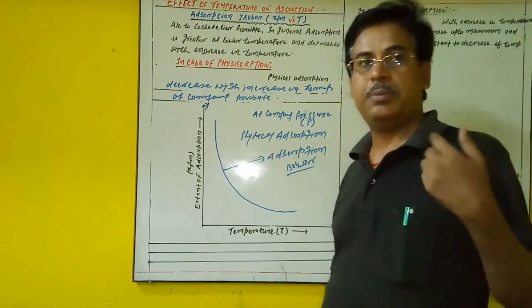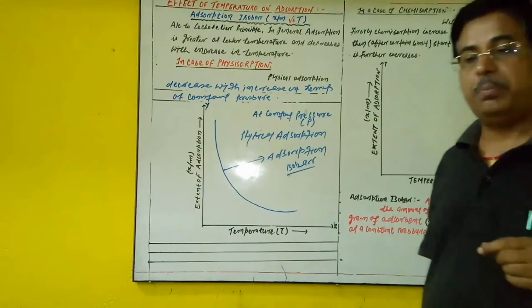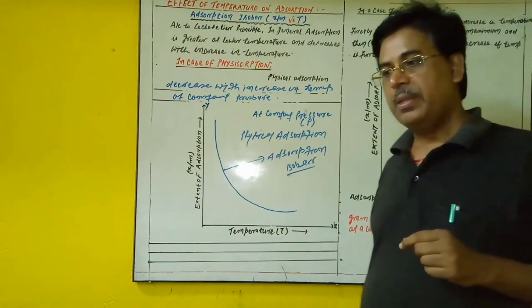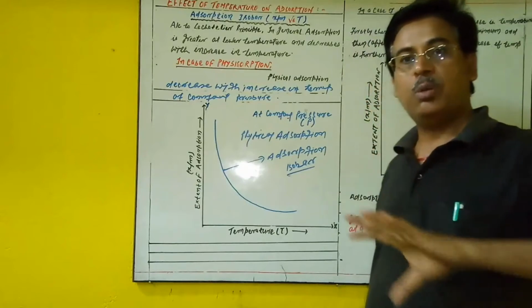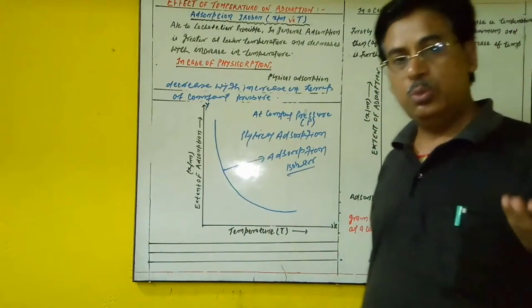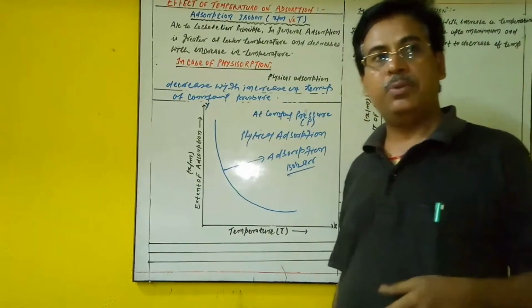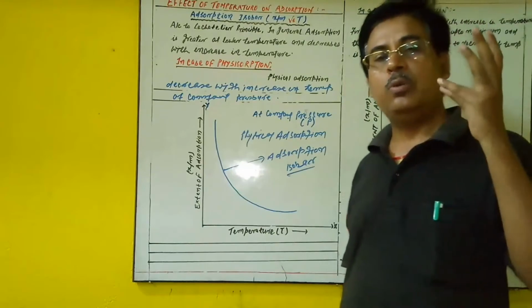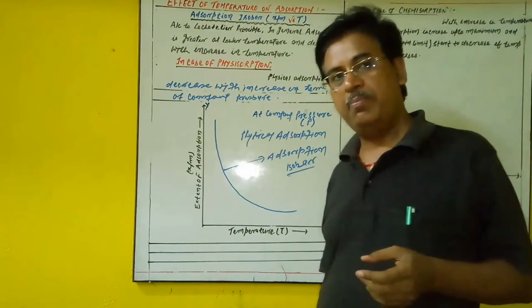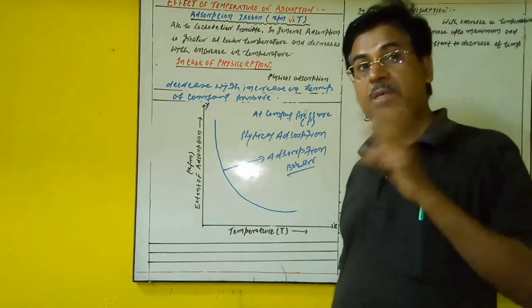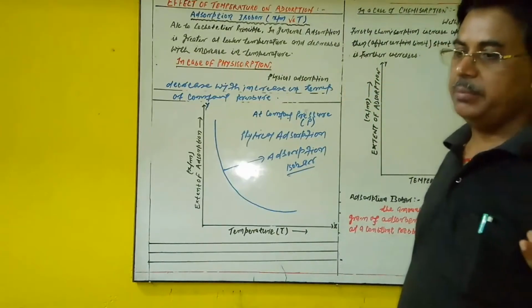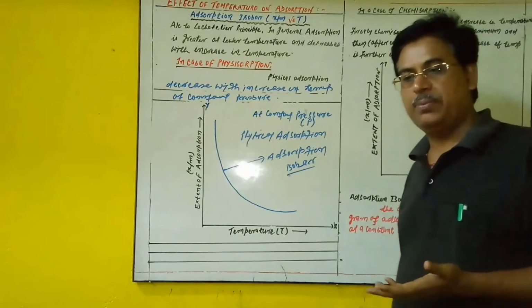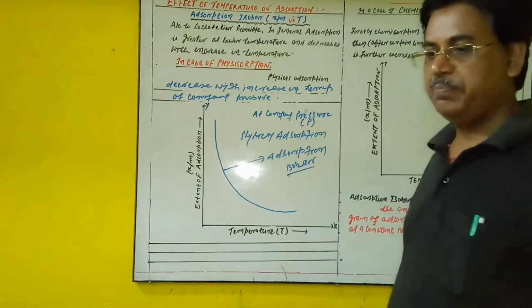So one thing again we repeat here: physical adsorption is always carried out through the weaker van der Waals forces. So it is not specific, and it also doesn't need any comparable activation energy. So with increasing temperature, according to Le Chatelier principle, it starts to decrease.